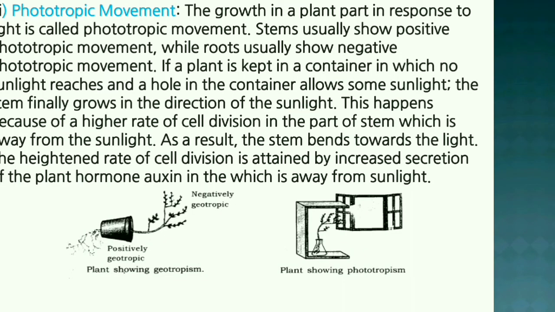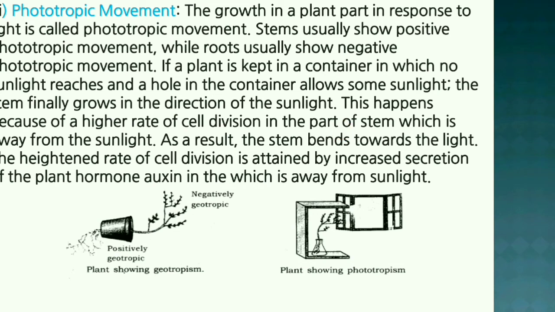Next, coming to phototropic movement. The growth in a plant part in response to light is called phototropic movement. Stems usually show positive phototropic movement while roots show negative phototropic movement. If a plant is kept in a container in which no sunlight reaches and a hole in the container allows some sunlight, the stem finally grows in the direction of the sunlight.